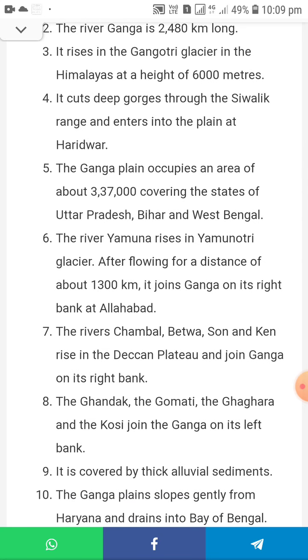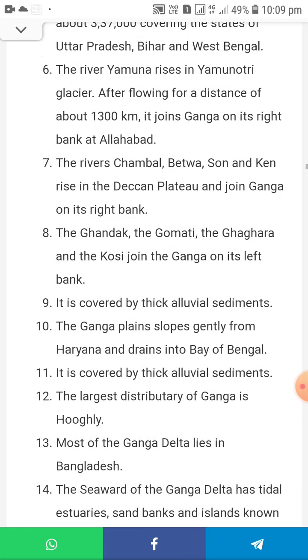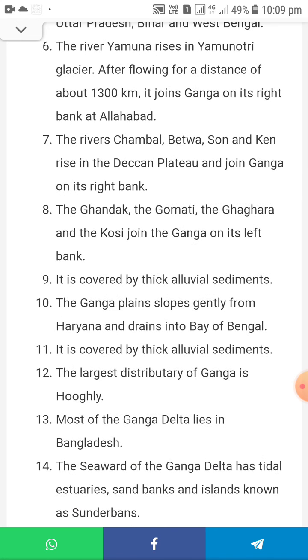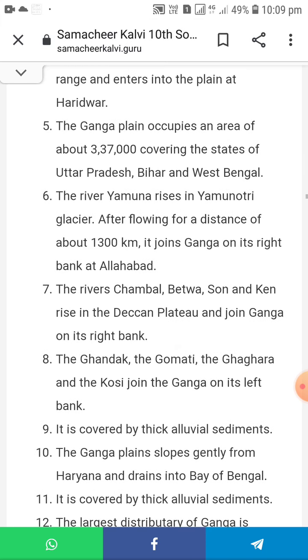The Ganga plain occupies an area of about 3,37,000 square kilometres, covering the states of Uttar Pradesh, Bihar and West Bengal. The river Yamuna rises from the Yamunotri glacier and, after flowing a distance of 1300 km, joins the Ganga. The rivers Chambal, Betwa, Son and Ken rise in the Deccan Plateau and join the Ganga on its right bank. So you want to write all this explanation about the Ganga river.